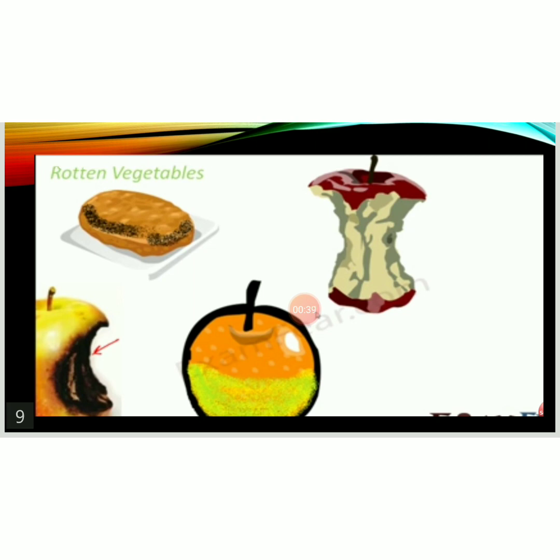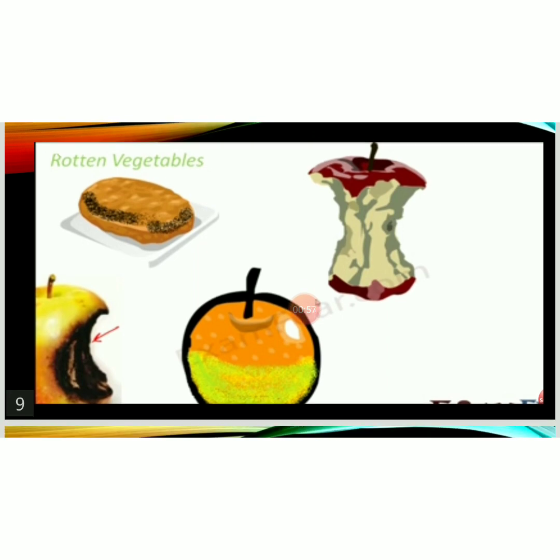They get spoiled. Suppose you cut a slice of potato and leave it outside for some time, then what will you see? You see a black colored layer. See the picture. You see the black colored layer when you keep it outside for a long time. And if you keep an apple or an orange outside, then you can see a black layer and this greenish layer on these fruits. They become rotten.